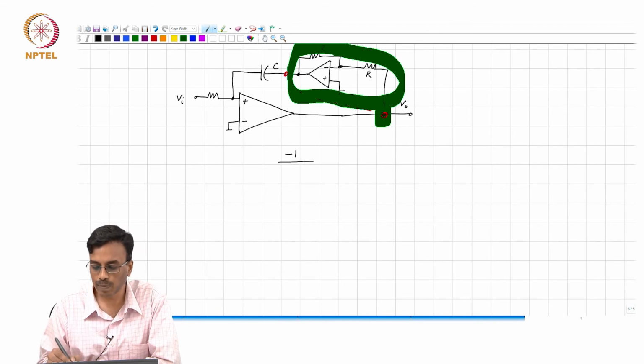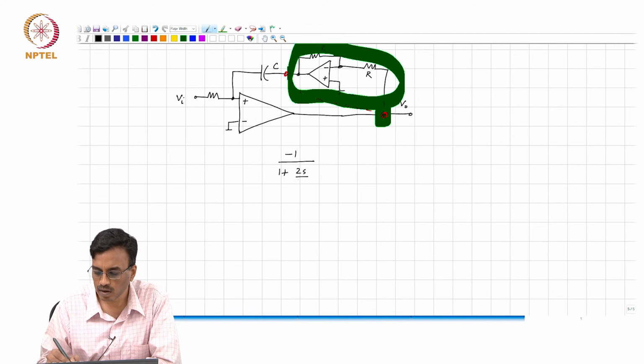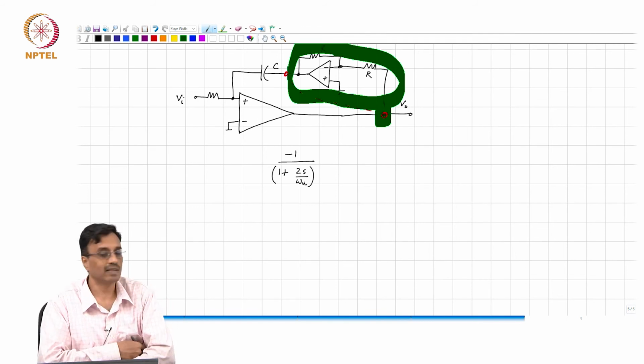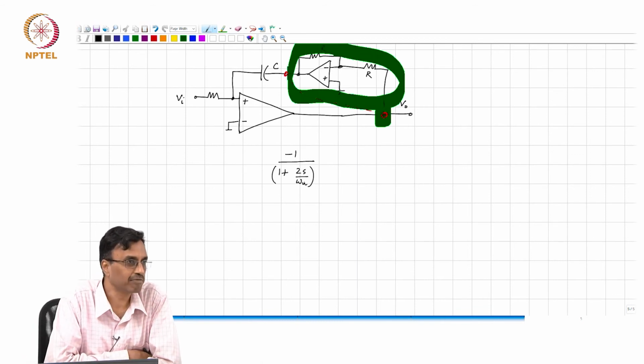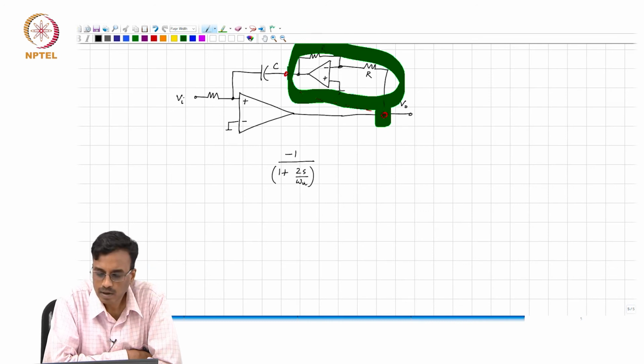Minus 1 divided by 1 plus, no, think carefully, 2s over omega u. You have seen this in your earlier classes, the feedback factor around the op amp is half. So, the bandwidth will be 1/2 the unity gain bandwidth. So, the transfer function in the feedback path is minus 1 by 1 plus 2s over omega u, all right.